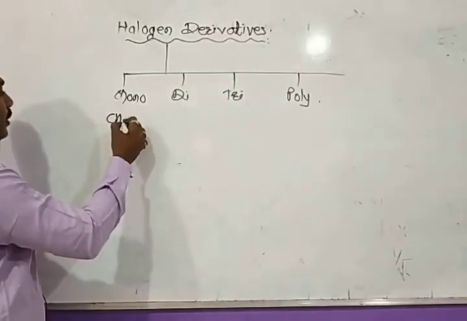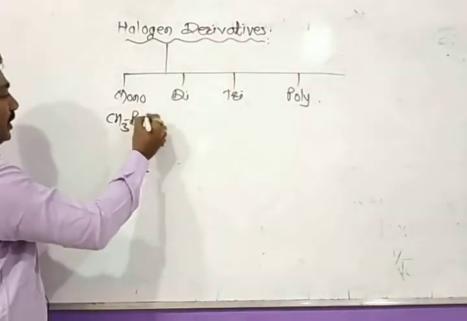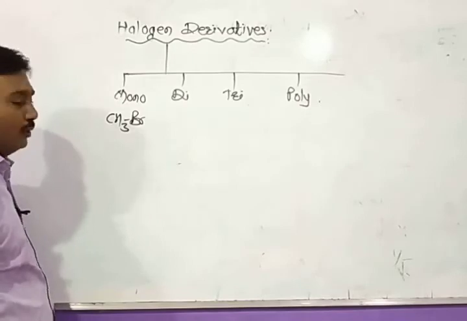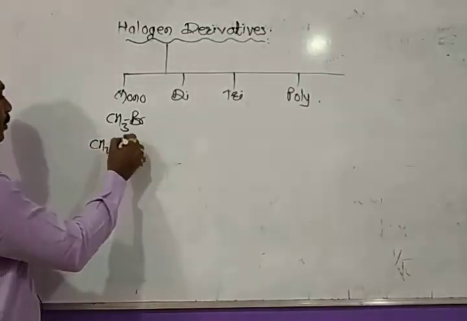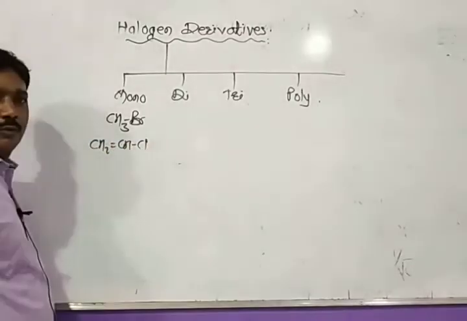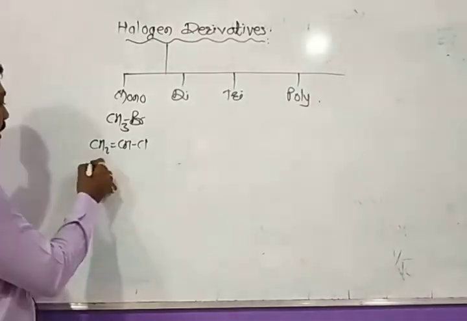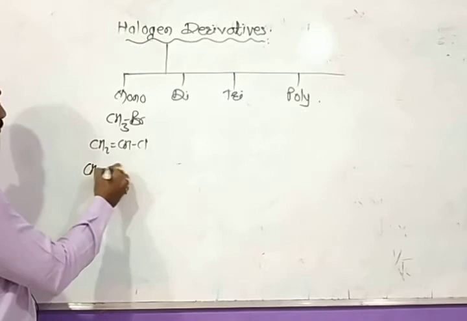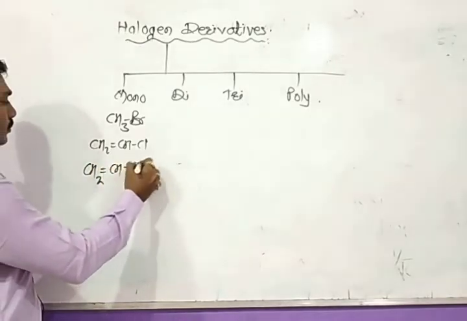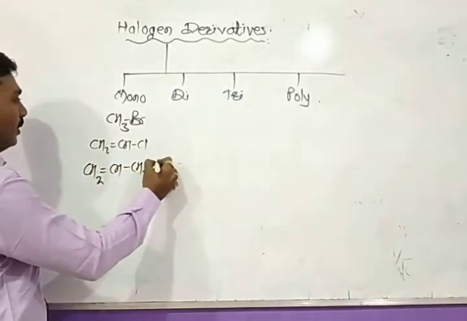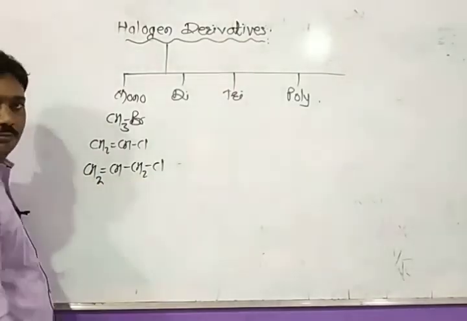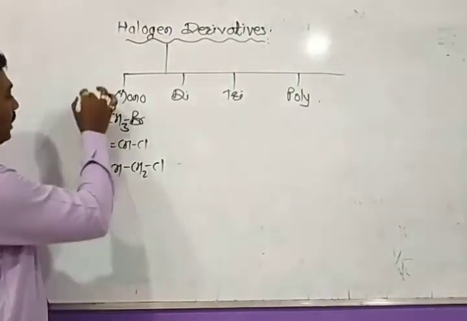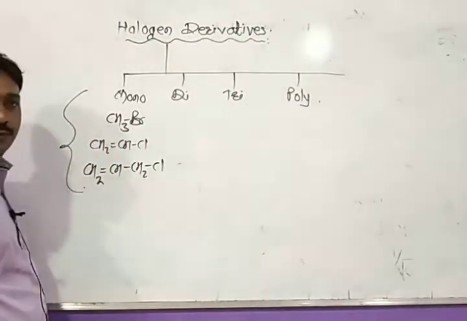For example, bromomethane, methyl bromide, or vinyl chloride, or allyl chloride. All these are monohalogen derivatives.